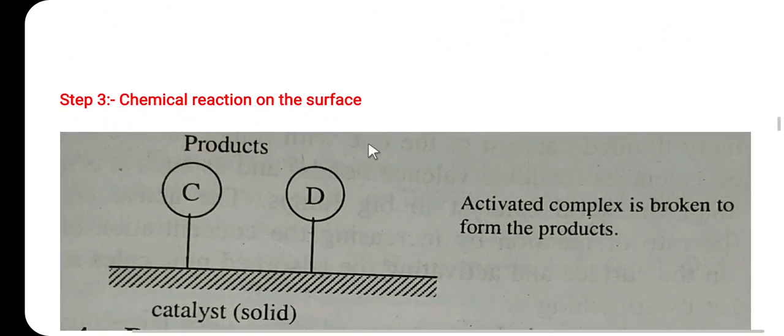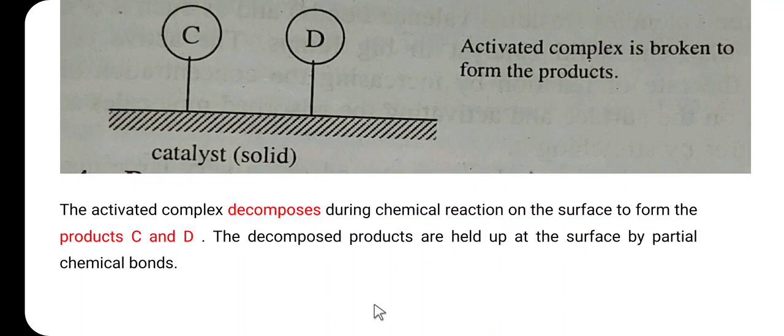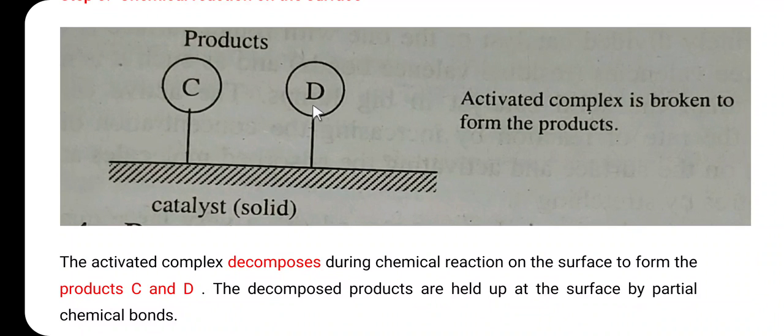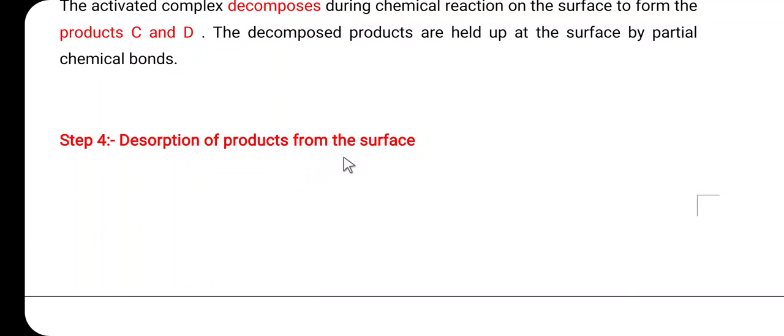Then the third one is chemical reaction on the surface. The activated complex decomposes during the chemical reaction on the surface to form the products C and D. So on the surface of the catalyst there is a formation of the products. The decomposed products are held at the surface by partial chemical bonds. C and D are the products, formed on the surface of the catalyst just by breaking the activated complex. So this is step number 3.